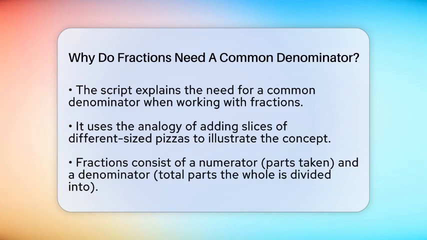Fractions show parts of a whole, with the denominator telling us into how many equal parts the whole is divided. The numerator shows how many of those parts we are talking about. When you want to add or subtract fractions, you need to compare parts that are the same size. If the denominators are different, the parts are not equal, and you can't add or subtract them directly. Think about it like this.